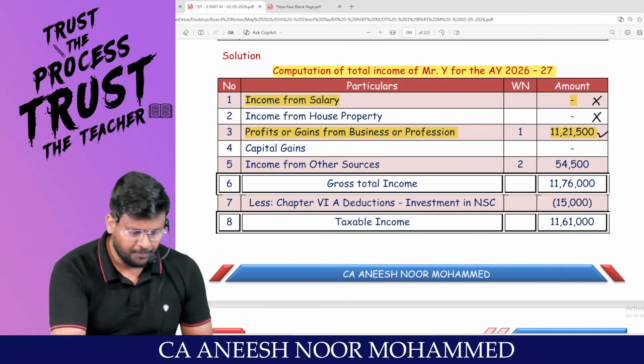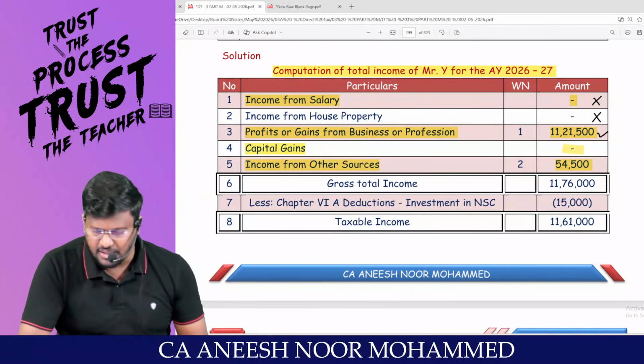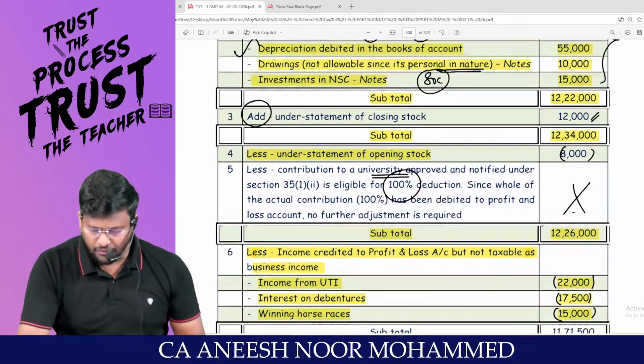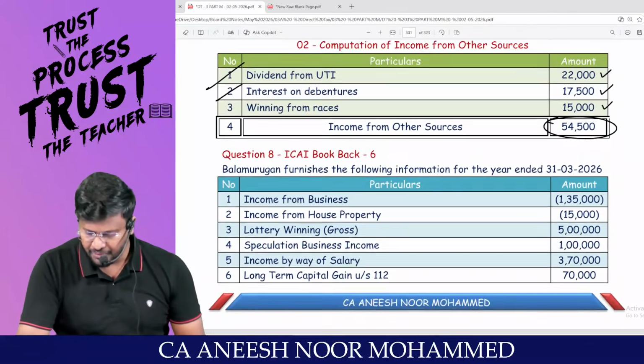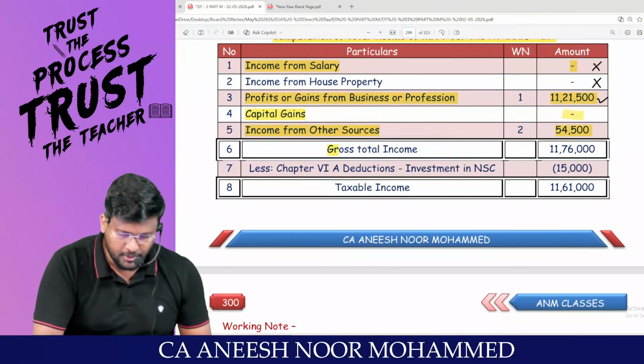Are you comfortable? There is no adjustment regarding capital gain. We already finalized IFOS just now. The total of IFOS comes to 54,500. I will be getting the gross total income, my dear lovable students.